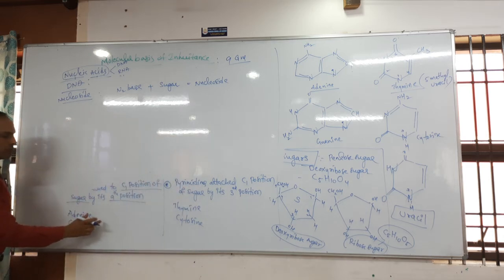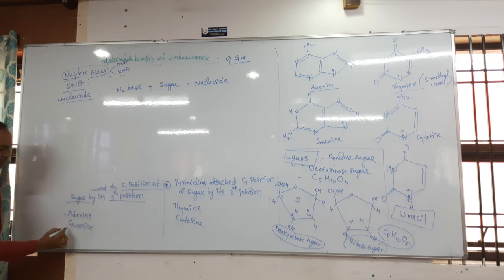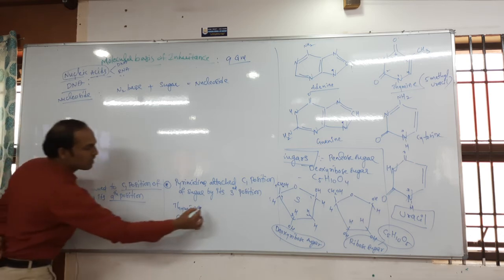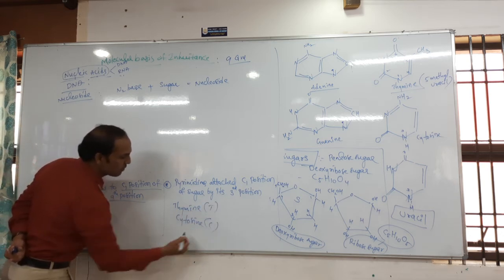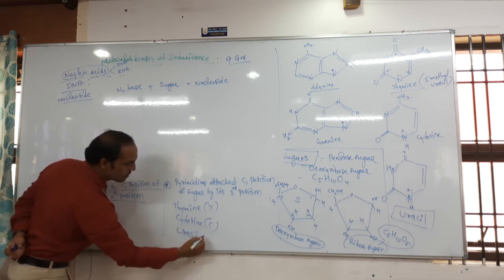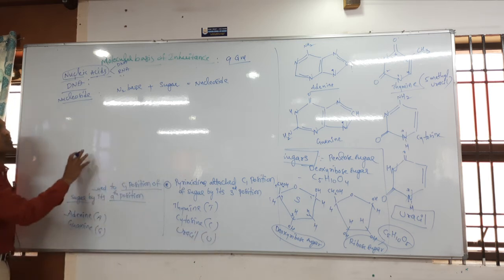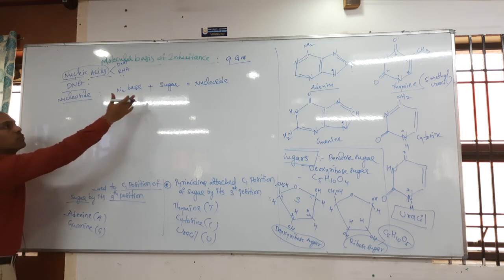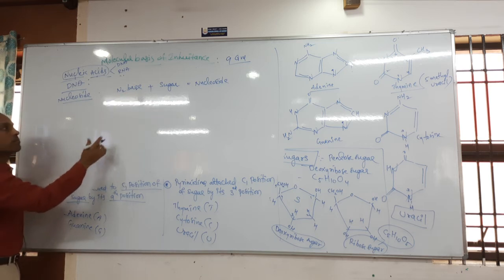Okay, just before I said that one, this is called purines. Purines and pyrimidines: adenine and guanine, both are called purines, A and G. Thymine and cytosine, T and C, are pyrimidines. Okay? Even uracil is also a pyrimidine, but it is present in RNA. So nitrogenous base plus sugar is called a nucleoside.